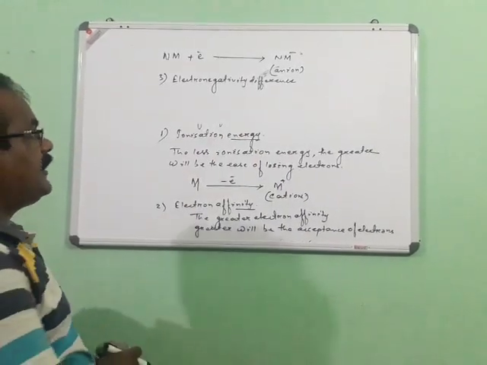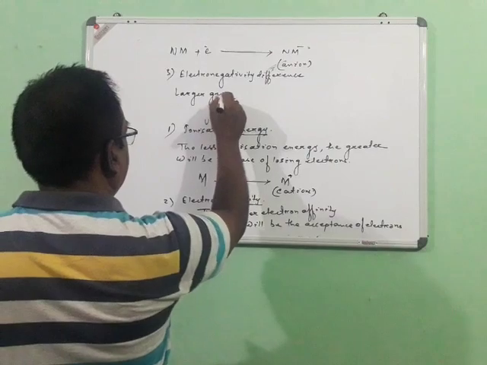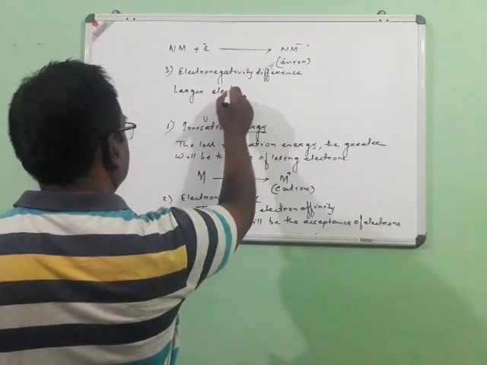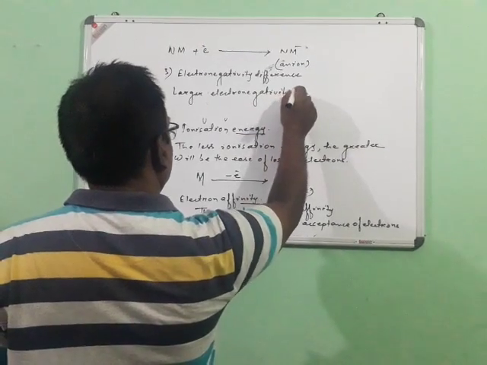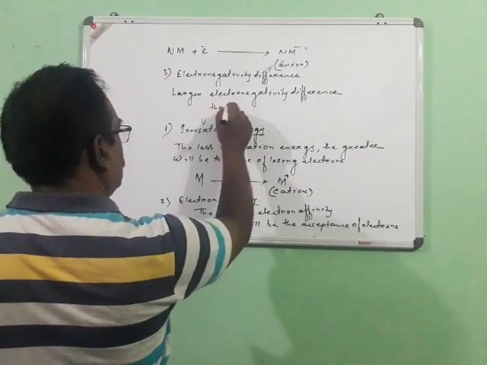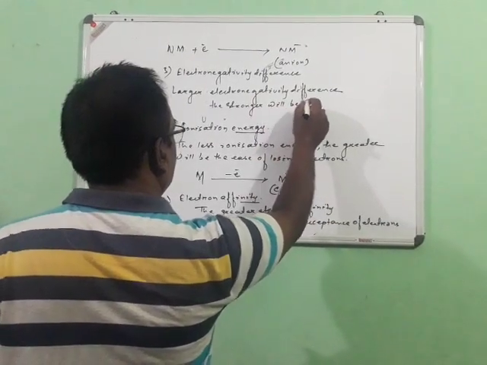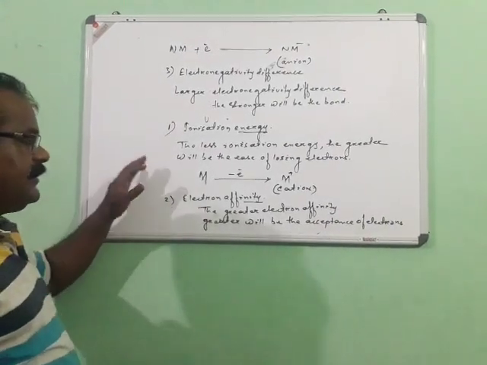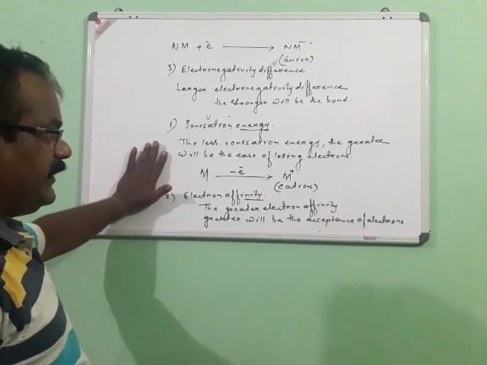So the larger the electronegativity difference, the stronger will be the bond. Therefore, these three factors favor the formation of the electrovalent bond.